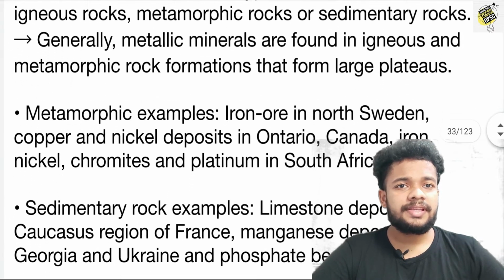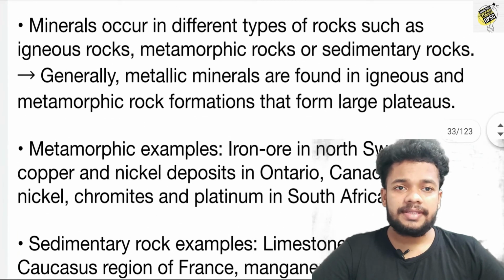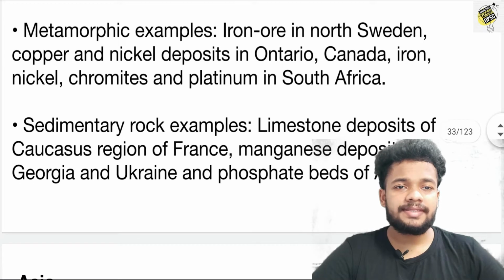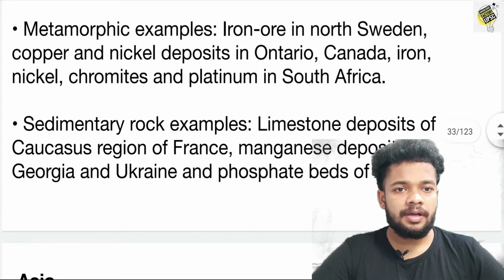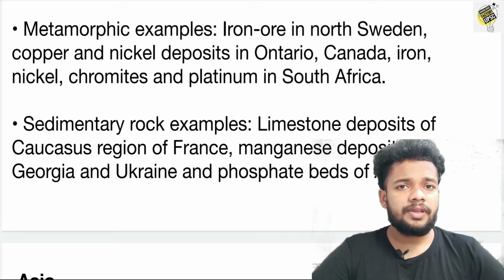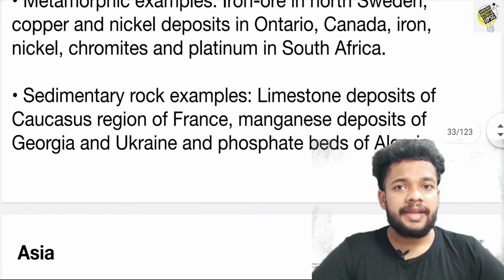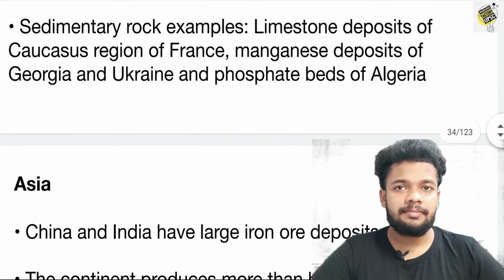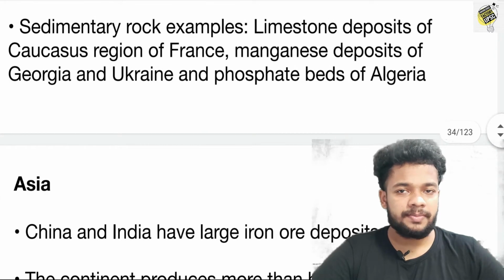Okay, so where are these metallic minerals found? Generally these metallic minerals are found in metamorphic rock as well as igneous rock, which is abundantly found in our large plateaus. Examples are iron ore in North Sweden, copper and nickel deposits in Ontario, Canada, and iron, nickel, chromate and platinum in South Africa. These are examples of minerals in these rocks.